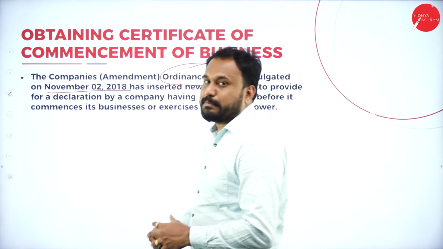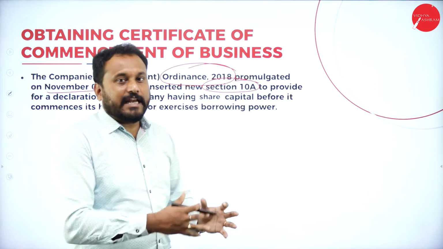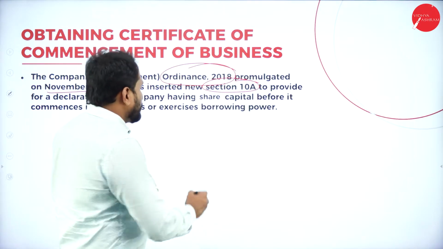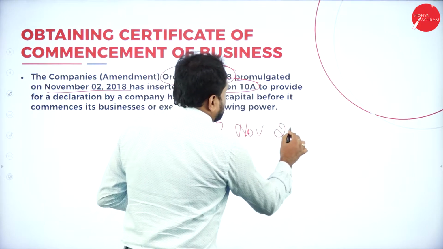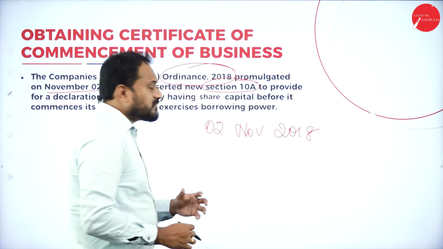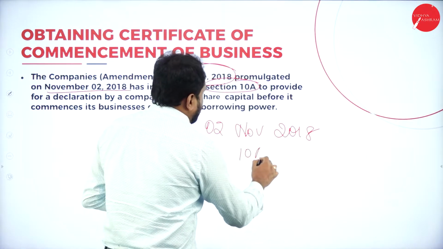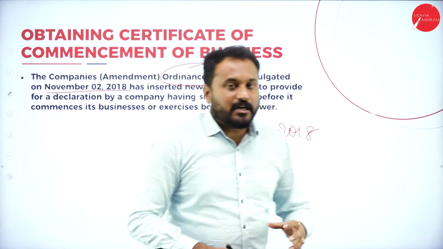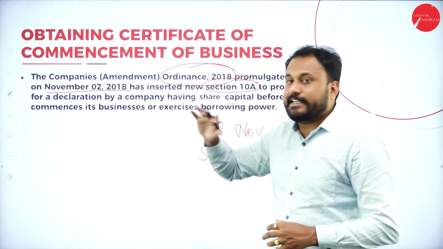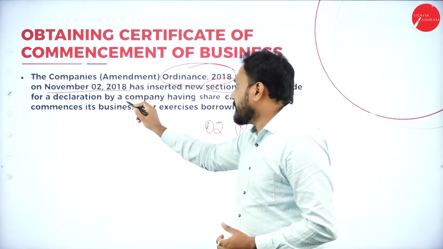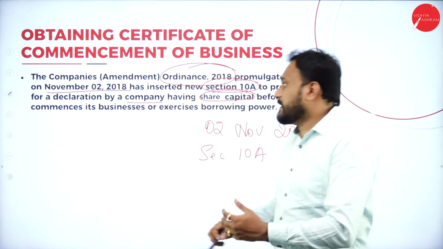The ordinance was passed in the year 2018. If I need to be very precise, it is the 2nd November 2018. So on 2nd November 2018, they inserted a section that is called section 10A to provide for a declaration of a company having share capital before it commences.